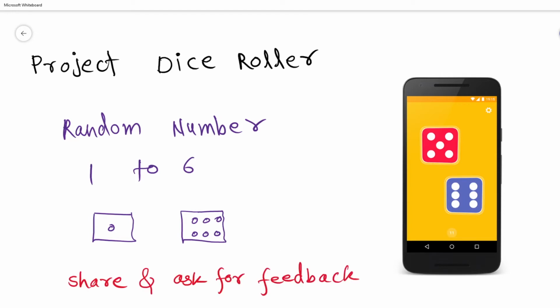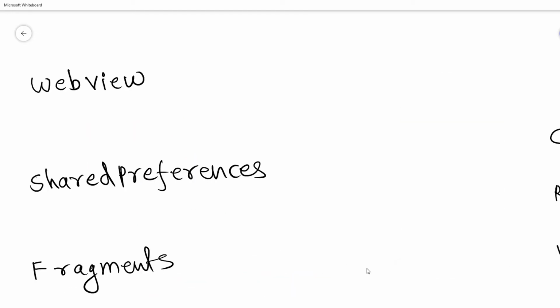After developing this application, you should go for WebView, shared preferences, and fragments. Now, WebView is not that important, but what it does is add a complete web page inside your application. So you achieve the functionality of a browser inside your application, and you can consider it as adding a web page inside your application.